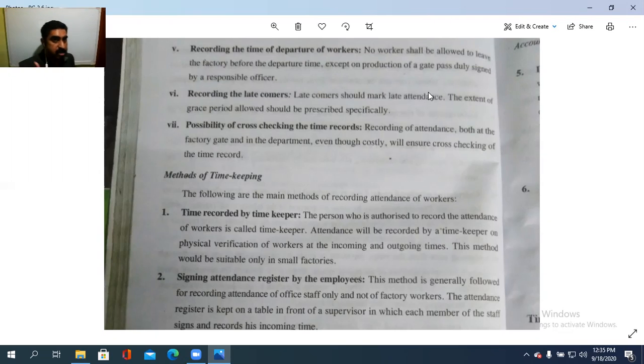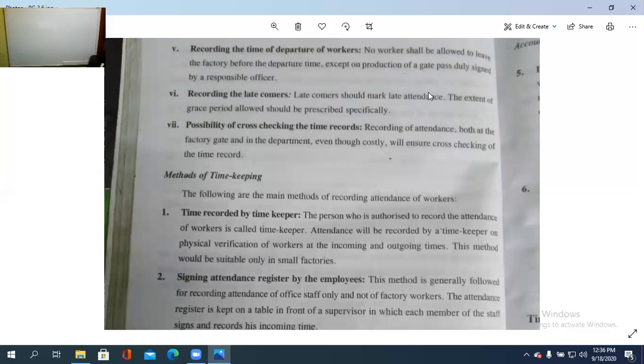Or penalties, punishment tricks, like that. So recording the late comers and possibility of cross checking the time records. Each employee has a timekeeping card, and that card is checked at intervals by the responsible officer. So possibility of cross checking the time records.